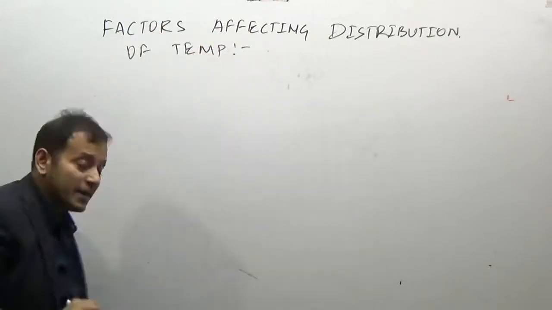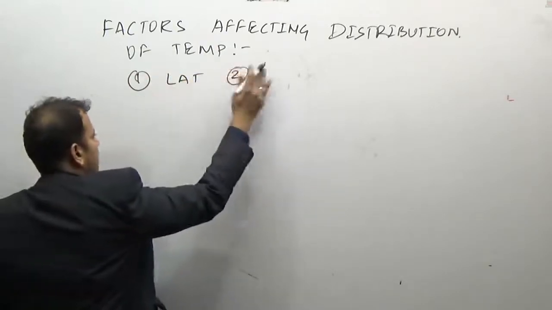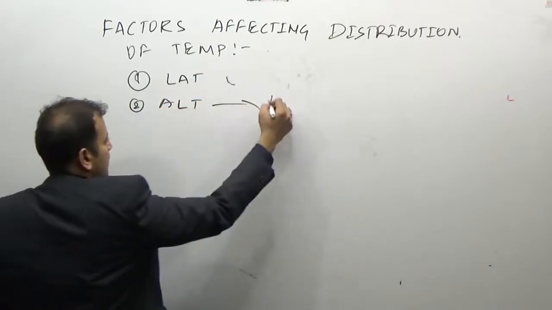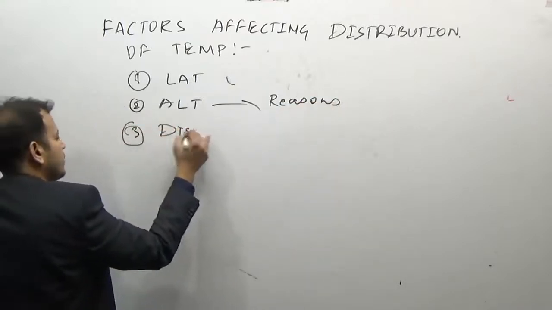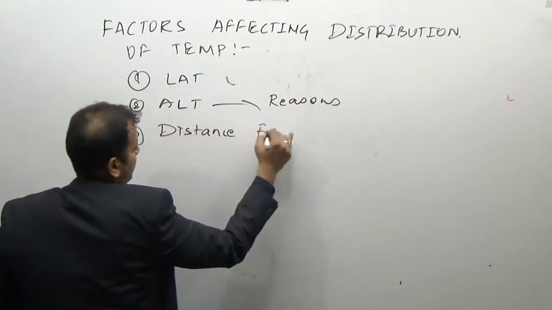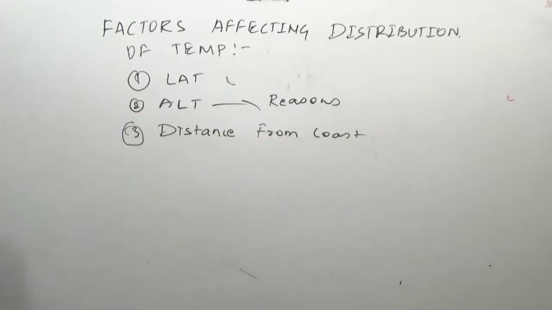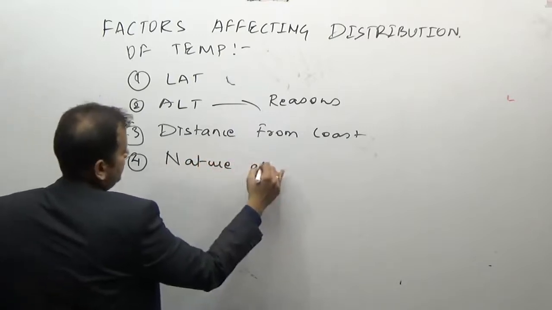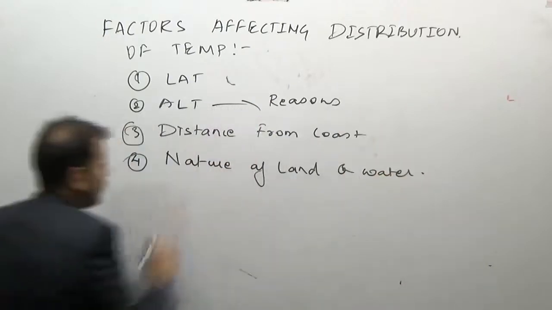Out of which we did latitudes, we did altitude, along with the reasons, we did distance from the coast, and told you the practical applications. Then we did difference between nature of land and water. These are the 4 factors we have done.